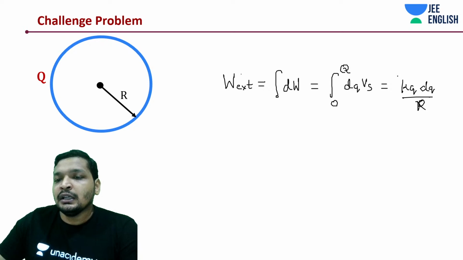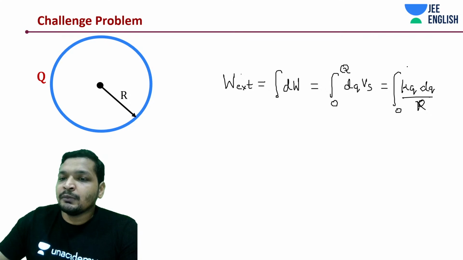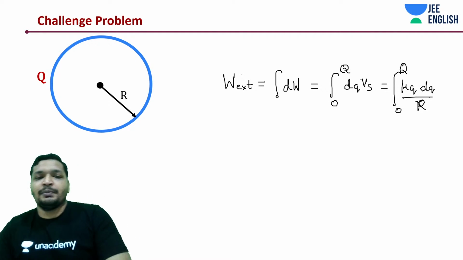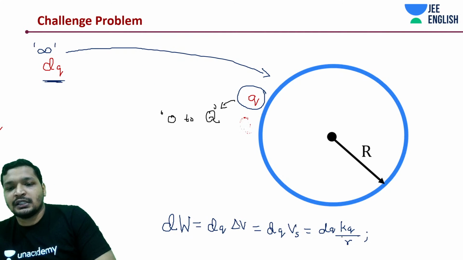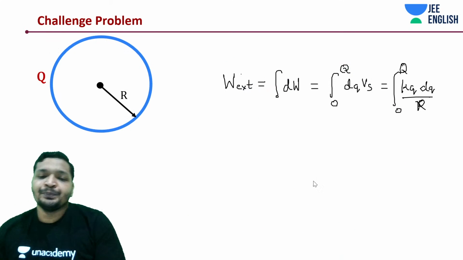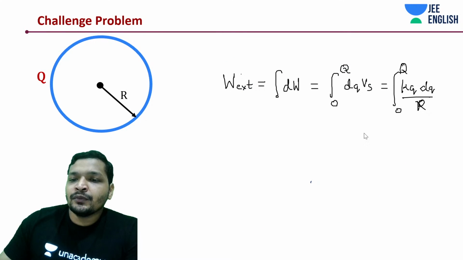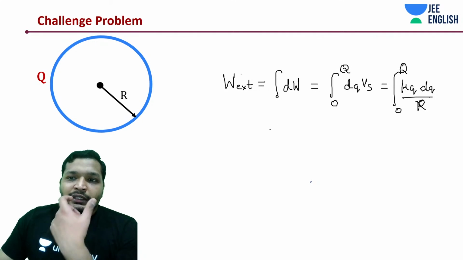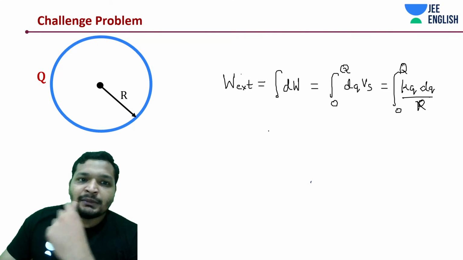It's all capital R. I had written it as small r, change it to capital R because this shell is just a shell. It's just capital R even over here. No point in writing down a small r. Now, because a spherical shell's surface potential is the same as at the center.